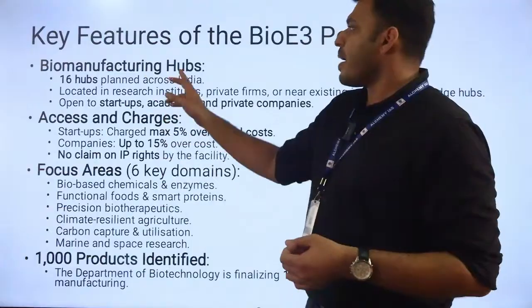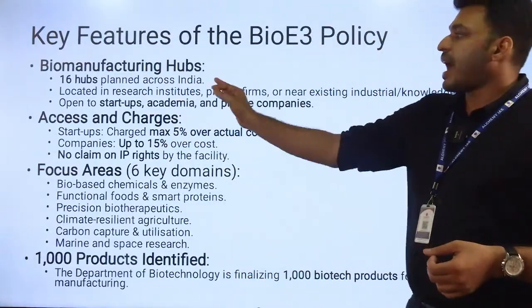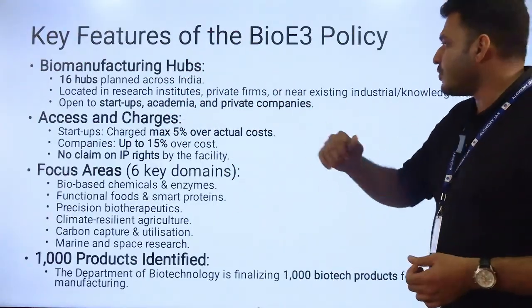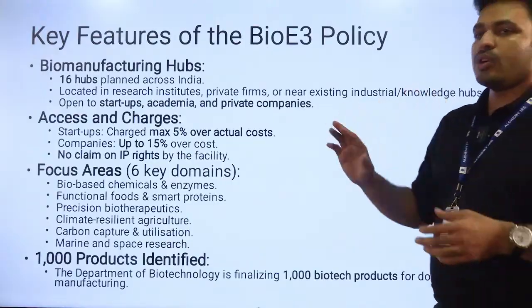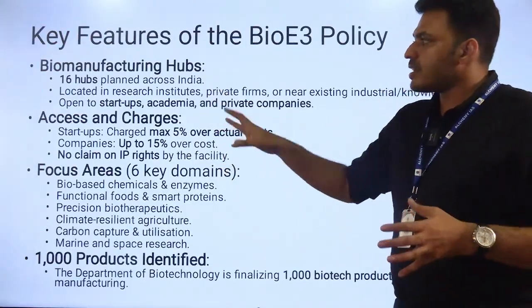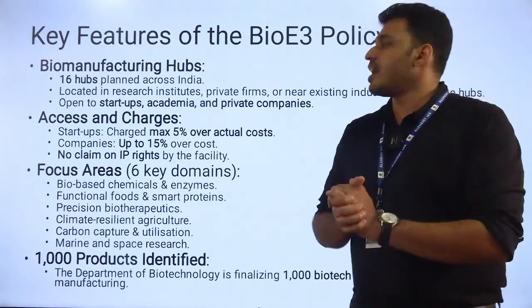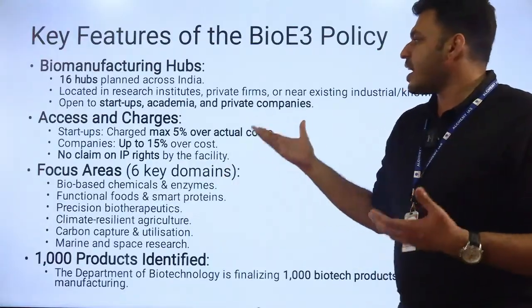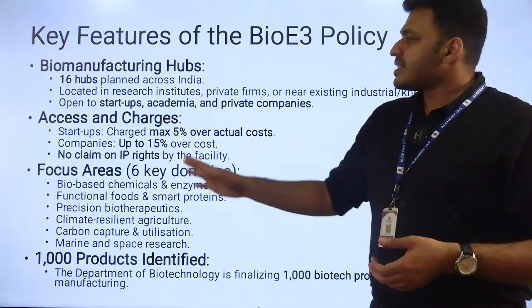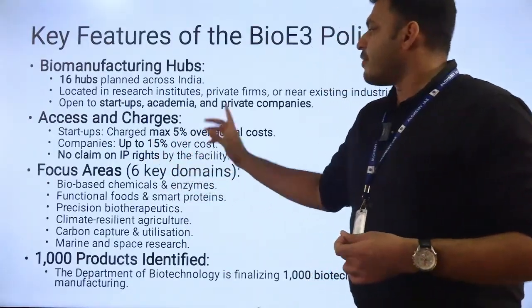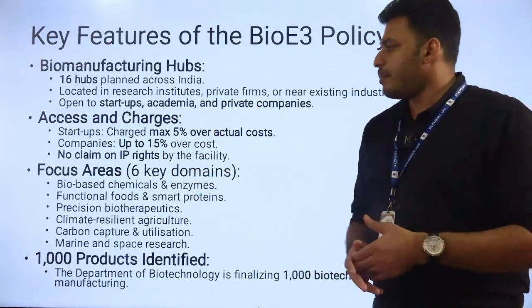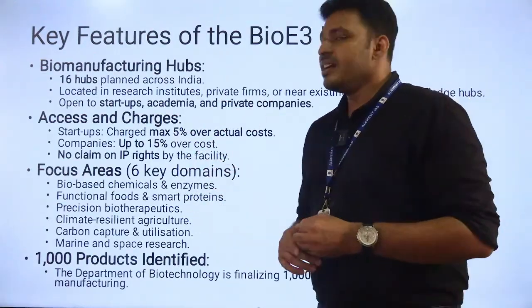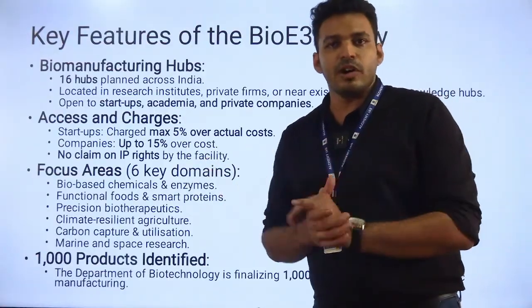The key features are biomanufacturing hubs. There are 16 hubs planned across India, located in research institutes, private firms, or near existing industrial or knowledge hubs. So the institutions are already there, and along with that, 16 hubs will be constructed. This is open to startups, academia, and private companies. Startups will be charged a maximum of 5% of the actual setup cost, and companies up to 15%, with no claim on IP rights by the facilities. Intellectual property right claims won't be there.